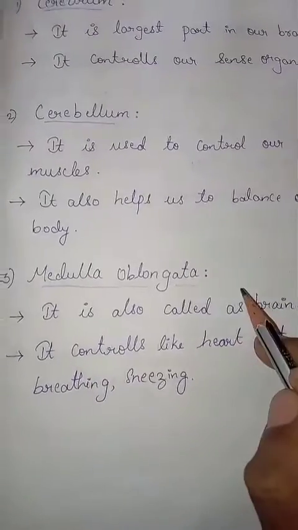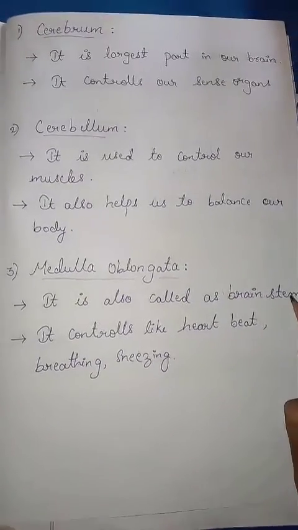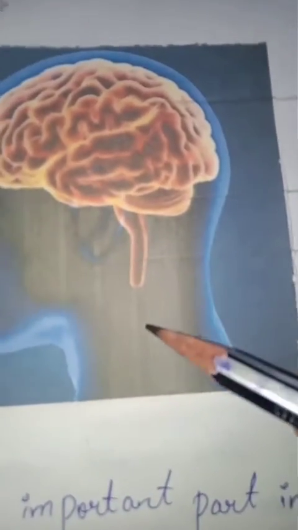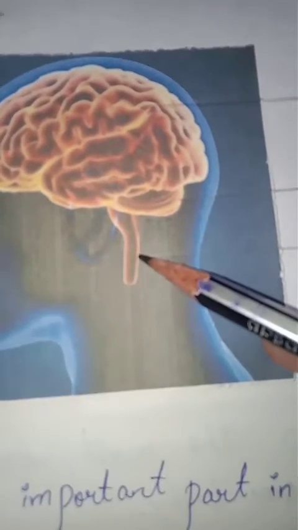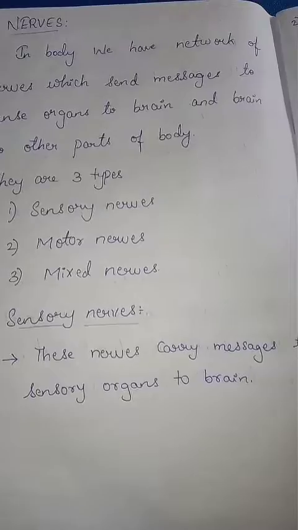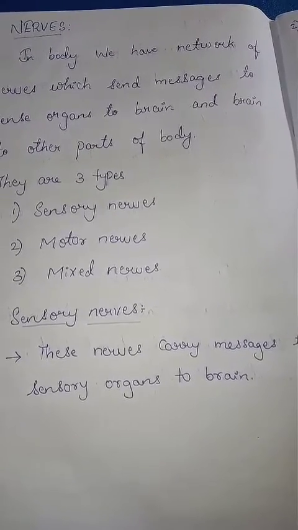The next part is the medulla oblongata, also called the brainstem. It is over here. This is called the brainstem or medulla oblongata. It controls our heartbeat, breathing and sneezing. It also joins the brain with the spinal cord. The next part of the nervous system is nerves.